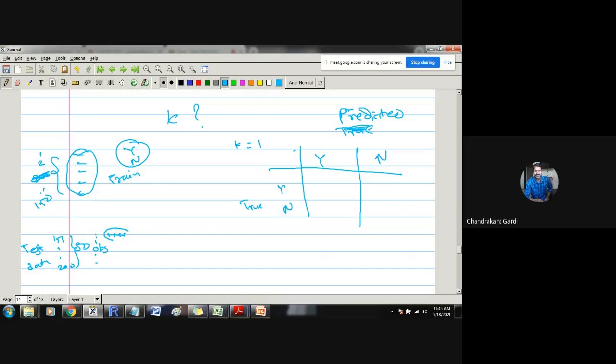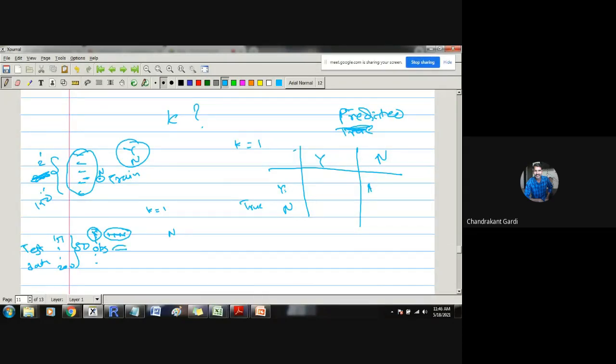So now for this 151st observation, suppose k is equal to 1. We will ask this particular observation, go and bring your closest nearest neighbor in this data. It will bring the nearest neighbor, and based on the class label of the nearest neighbor, we will assign this observation to either yes or no. Suppose here the class label is no, so this will be assigned to no. But suppose its true class value is known to us, and that was yes. So the true class label is yes, but it is being classified to no.